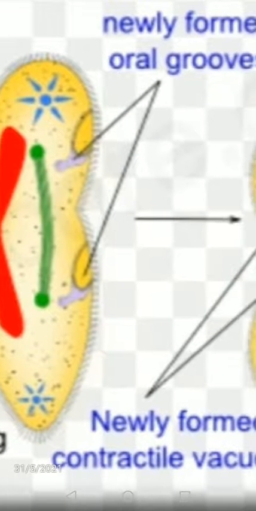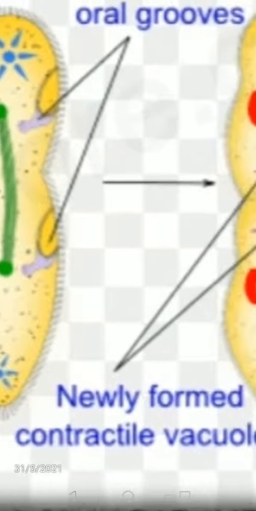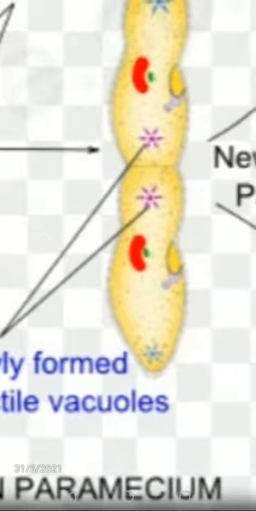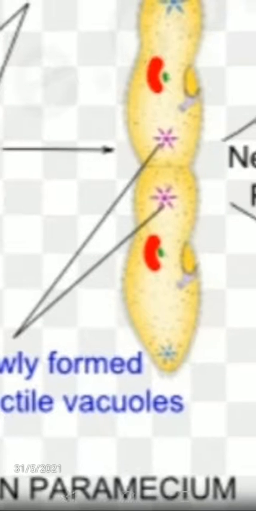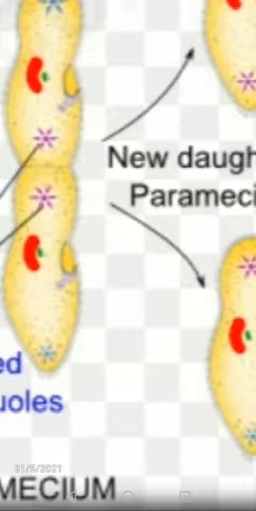In paramecium, the micronucleus and macronucleus are there. The macronucleus divides by amitosis, whereas the micronucleus divides by mitosis.